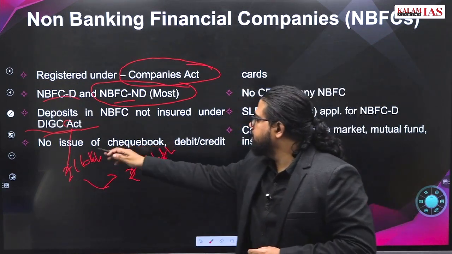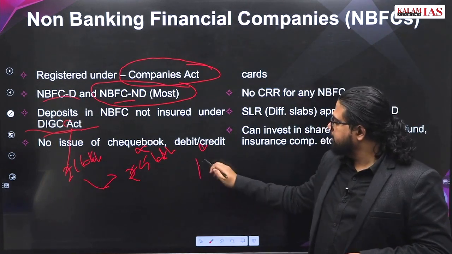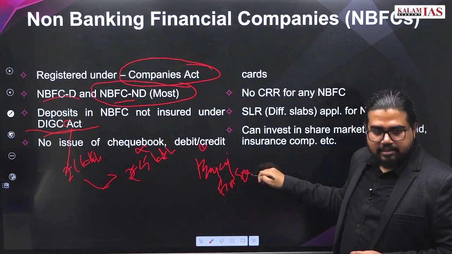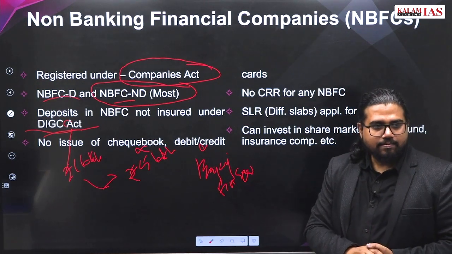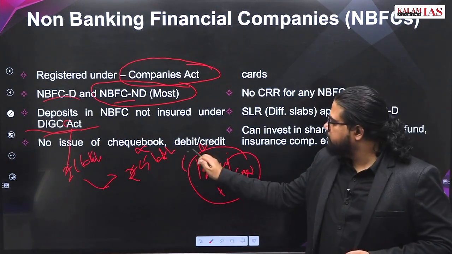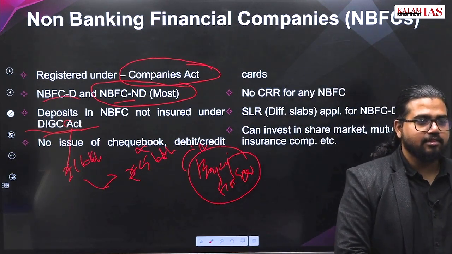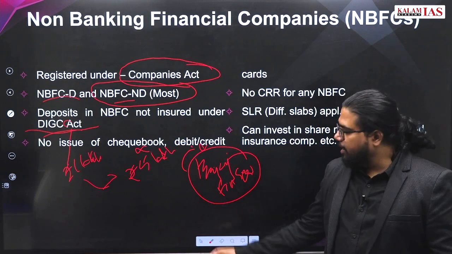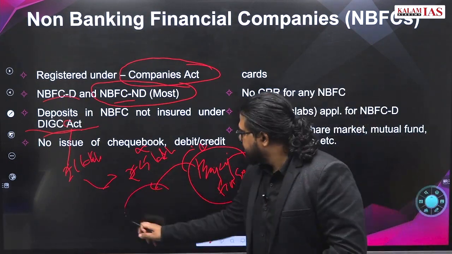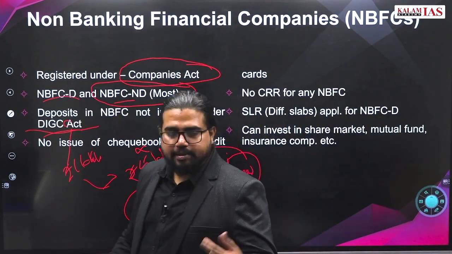NBFCs cannot issue a checkbook. They cannot issue a debit or credit card. You have Bajaj Finserv, they are NBFCs. Muthoot Finance, if you go for their loan, they will issue you a debit card at least. How are they issuing that? Similar to what we discussed with Jupiter, they are partnered with another bank. Using that bank's license, they are issuing that bank's debit card. Not credit card, debit card.